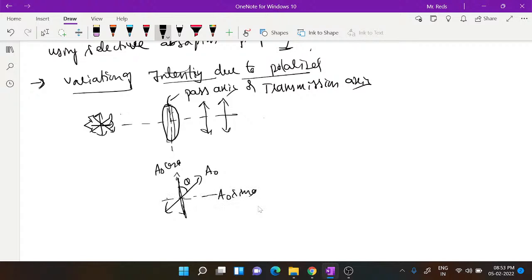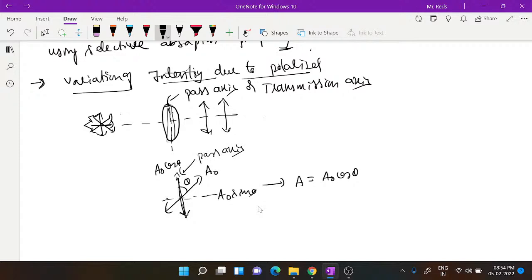The component parallel to the pass axis will come out. So the amplitude of the light coming out is not A naught, but A equal to A naught cos theta, parallel to the pass axis.